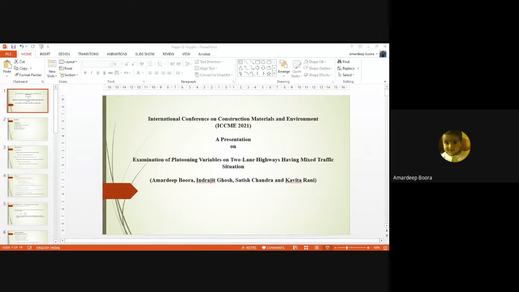The different performance parameters used in this study are NF, number of followers; PF, percent followers; FD, follower density; and NFPC, the number of followers as a proportion of capacity. First I want to tell you what the gap and the headway are. Gap is the distance between two vehicles from the rear to the front.